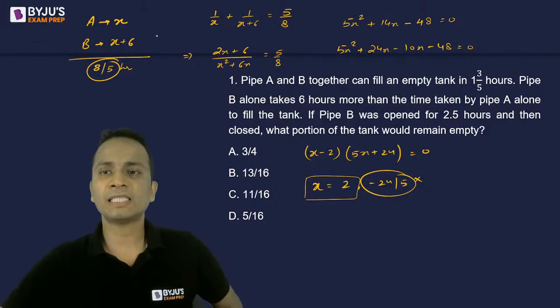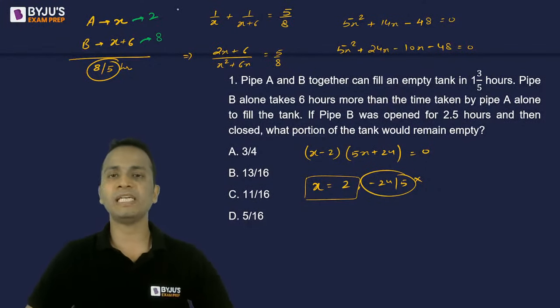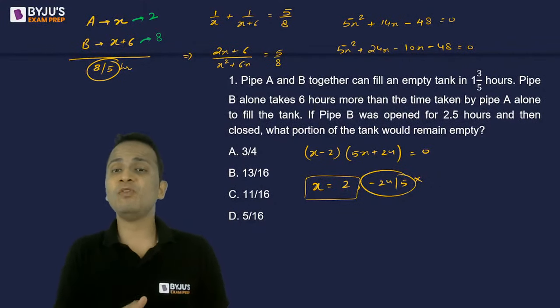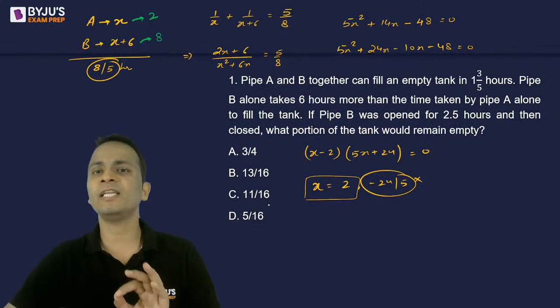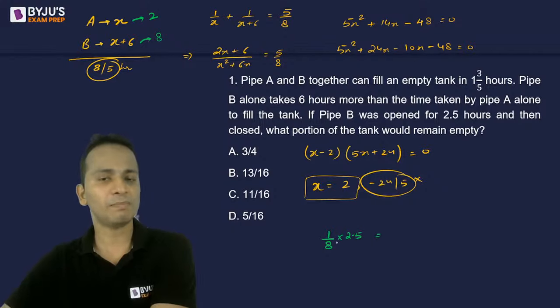I can say that if A takes 2 hours, B will take 2 plus 6, that is 8 hours, to completely fill the tank when working alone. Now the question is, pipe B was open for 2.5 hours. Pipe B can fill the tank in 8 hours, so 1 hour work of pipe B will be 1 upon 8, and for 2.5 hours it will be multiplied by 2.5.